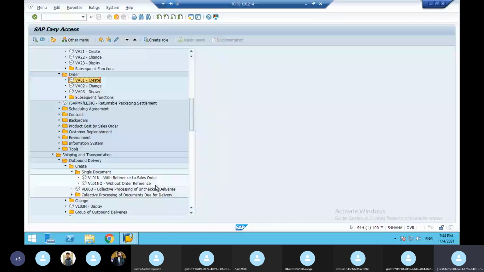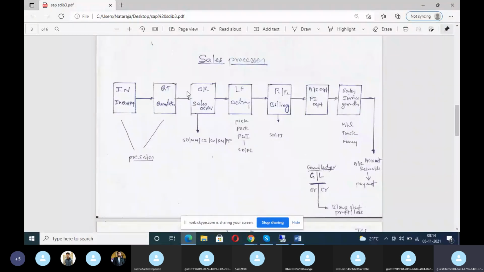The T codes and all, please remember. If you don't remember, if you don't tell, then they will think in a different way. So that is why you should know that. Okay. Now I'm going to do the inquiry, quotation, order, delivery, billing. See the screen now, how I'm going to do.